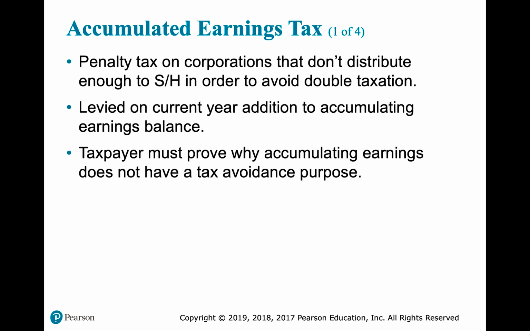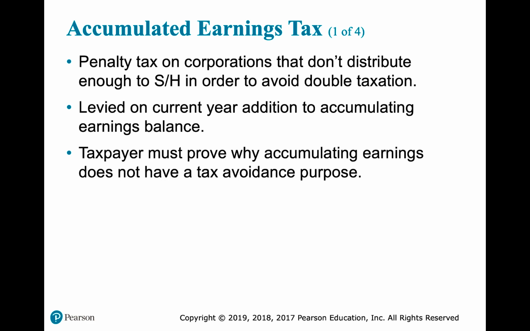So it's not levied on all of the accumulated earnings of a corporation, but it is levied on the current year addition to that balance. Taxpayers have to prove why the accumulated earnings does not have a tax avoidance purpose. So it's the taxpayer's obligation to prove that there is a reason to retain earnings inside the corporation. It's going to be levied on earnings not necessary for a valid business purpose, and certain corporate forms are excluded. Those are personal holding companies, corporations exempt from taxation, and S corporations.